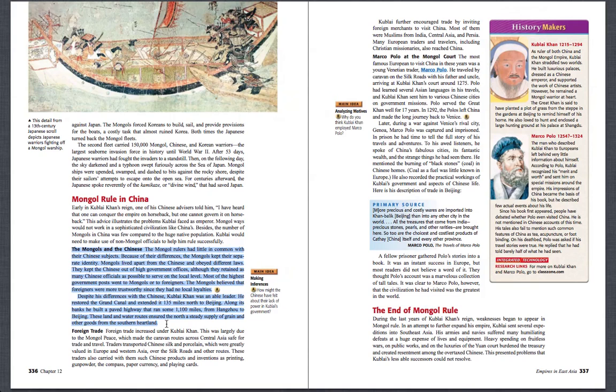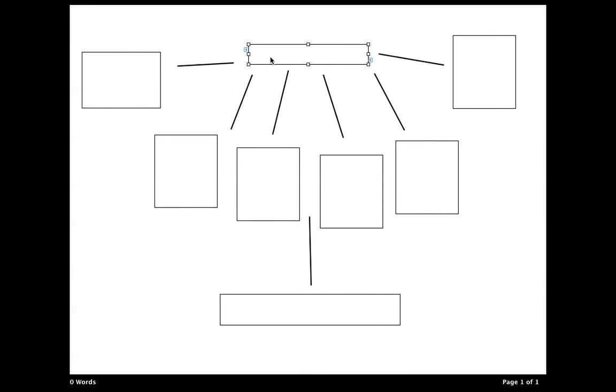The first thing you have to do is identify the topic by first looking at the title or subtitle. The subtitle of my paragraph is The Mongols and the Chinese. This shows that the topic will be related to the interaction with the Mongols and the Chinese. Put the title as the title of your chart. Here you have your title, your chart, your diagram, and you put the Mongols and the Chinese.